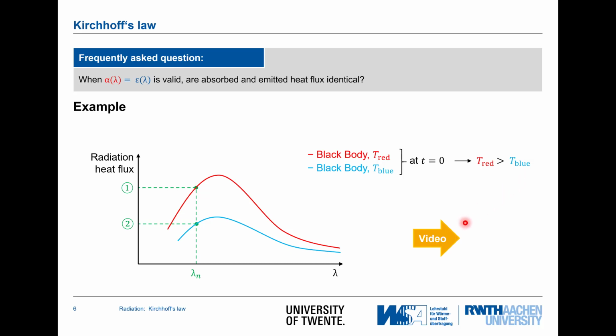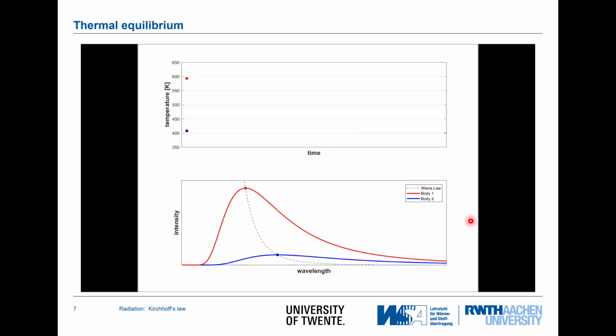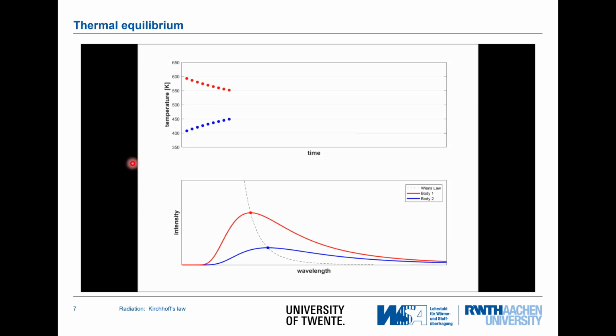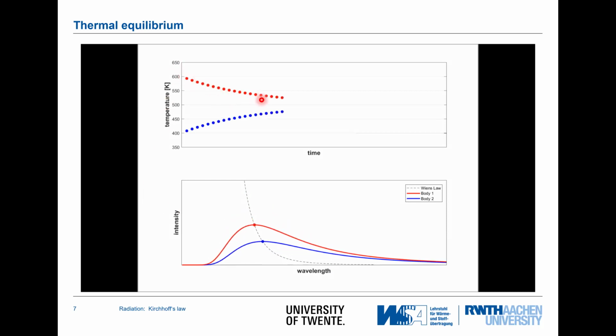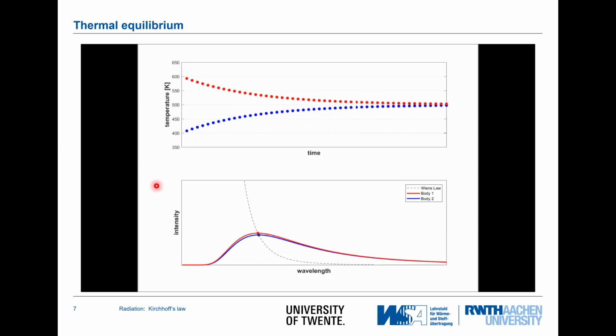Now let's have a video showing what's going to happen. So we have here put the starting point, and we will now show how the temperature of these two bodies evolves over time, and we see here corresponding Planck curves. And what we see is that the red object decreases its temperature in time, whereas the blue one increases its temperature. And the question is, how is it going to happen?